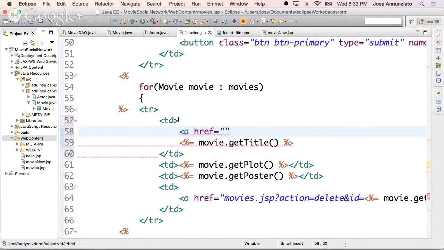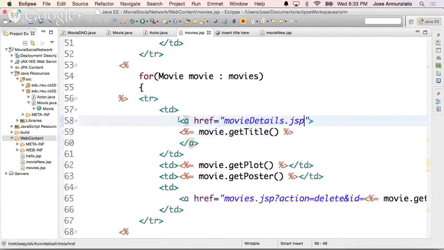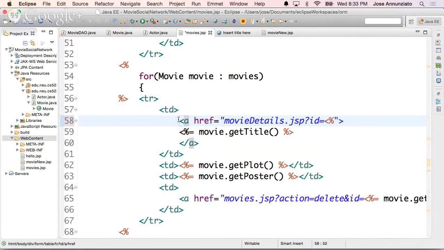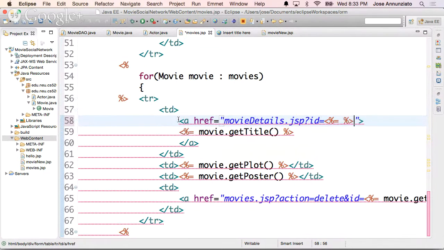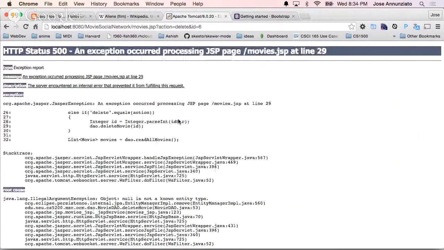So this is going to be href, go to movie as opposed to movies. I'll call it movie details. How's that? Movie details. Hyperlink, right? But I need to tell you which movie details I want, right? The details for what movie. So I'm going to pass you as arguments the ID of the movie that I want, and that's part of our fields. So this is movie.getID. There it is. So if I reload this, oops.